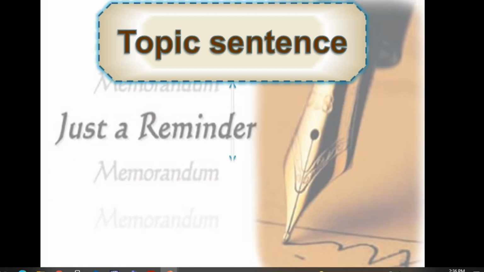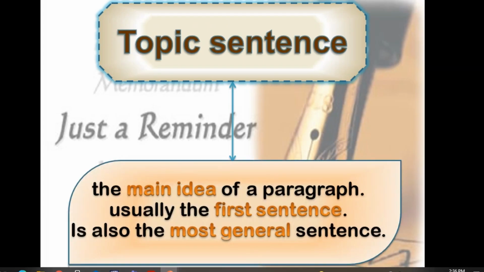Okay, so what about the topic sentence? Yes, Mirna, can you read the definition of the topic sentence? That always comes at the beginning of any paragraph. The main idea of a paragraph, usually the first sentence, is also the most general sentence. That's why it has the words many problems. For example,